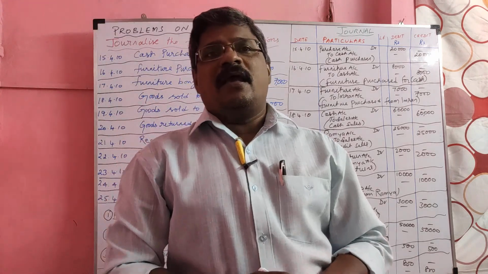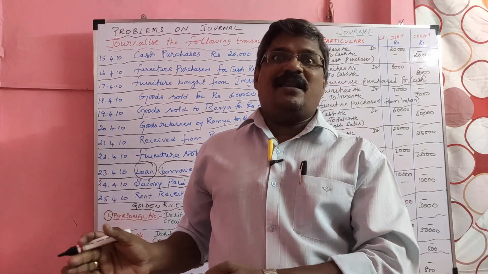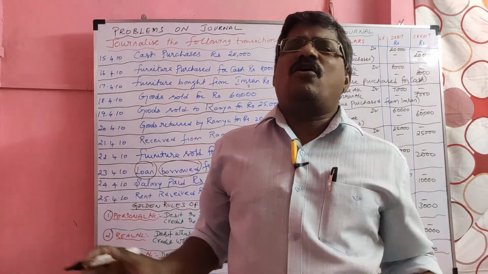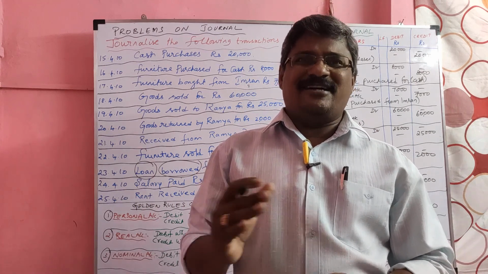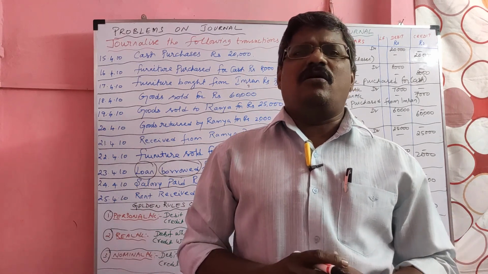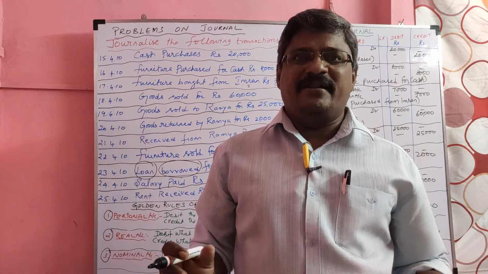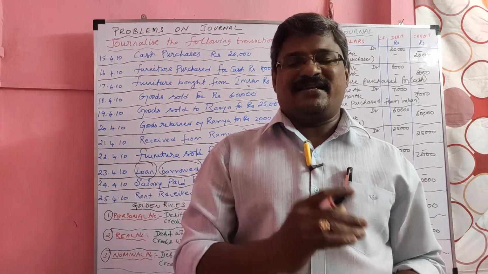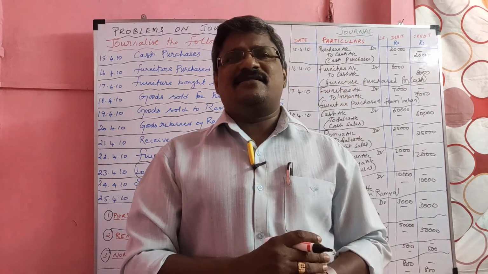Okay. Yesterday we learned 10 transactions. Today we learned 11 transactions. Till now we learned 21 transaction journal entries. These are all called single entry. Single entry means journal for one transaction.